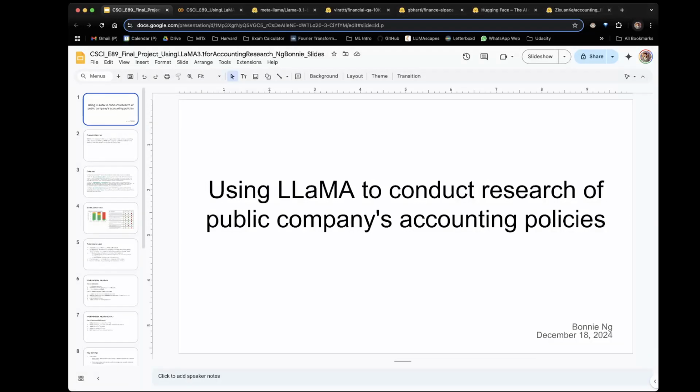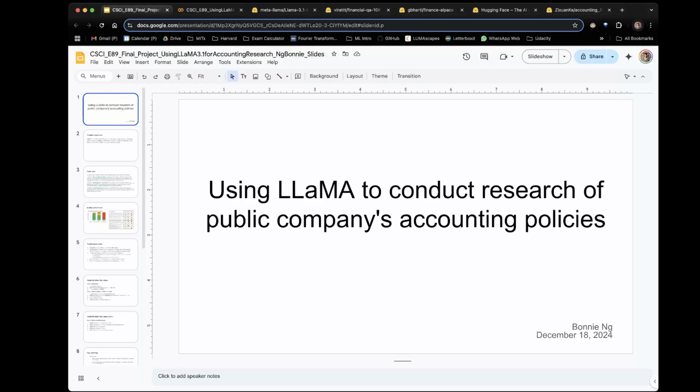Hi, my name is Bonnie Ying, and today we're going to be using LLaMA to conduct research of public companies' accounting policies. To be publicly listed in the US, a company is required by the US Securities and Exchange Commission to file financial statements that are prepared in accordance with US generally accepted accounting principles. A common task for the accounting department of a public company is to perform peer company accounting policy research.